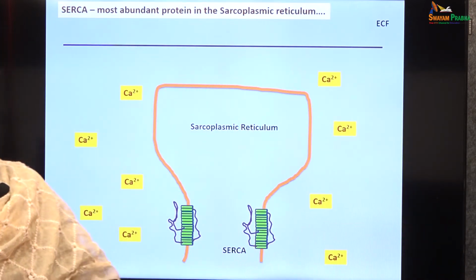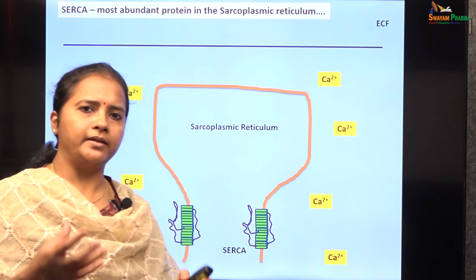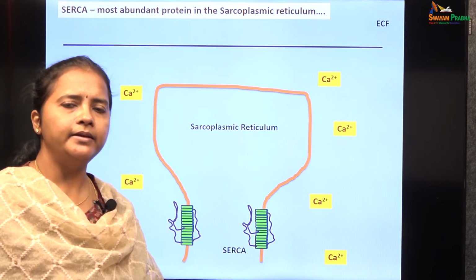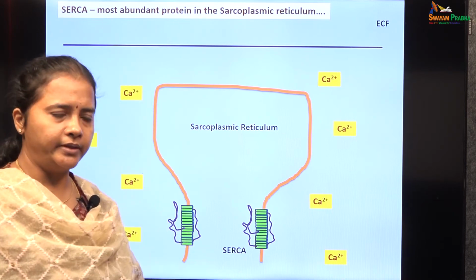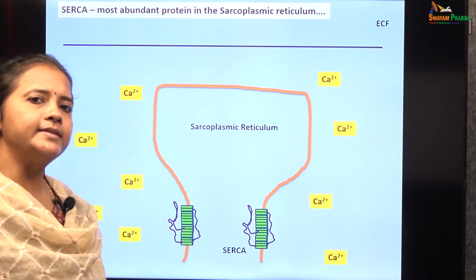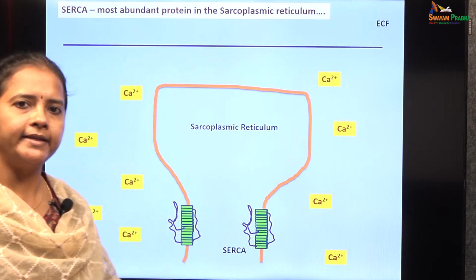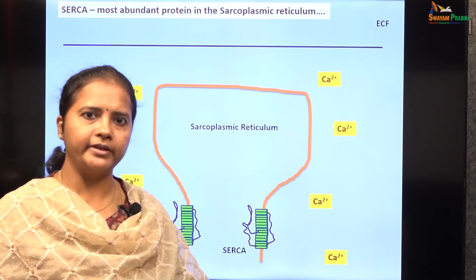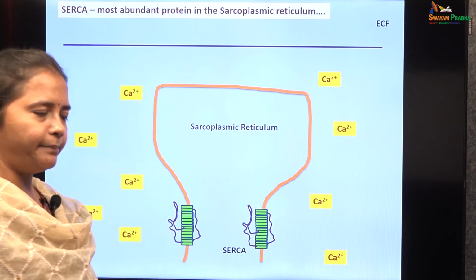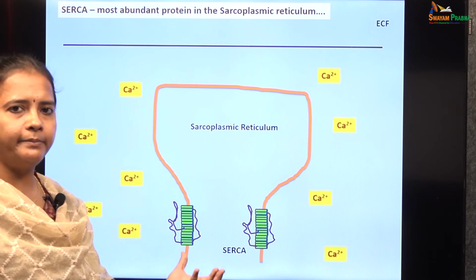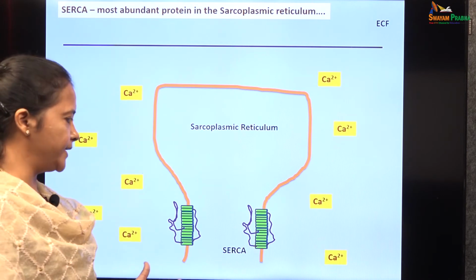So, once the contraction is over, as I told you already, as long as the calcium is available, the contraction will be continuing. So, a decrease in cytoplasmic calcium is essential for the muscle to relax, for the relaxation to happen. So, how does it happen? There is an excess of calcium which is already present in the cytoplasm of the skeletal muscle fibers.